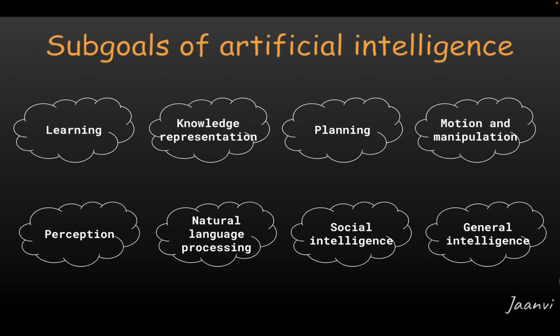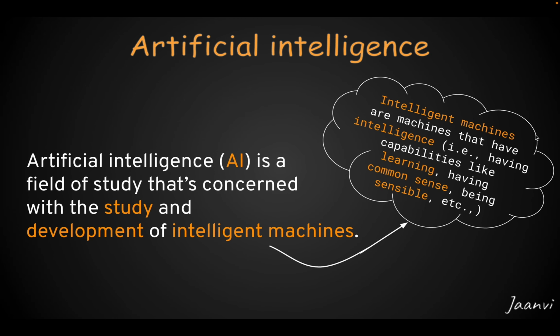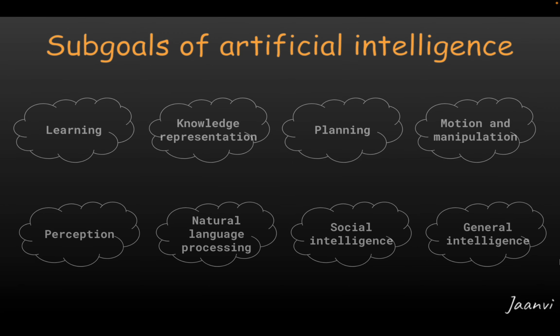These are known as the main sub-goals of artificial intelligence. Researchers believe that achieving all of these sub-goals will help them reach their ultimate goal of creating well-developed intelligent machines, that is, machines that have all the characteristics of intelligence as shown here.